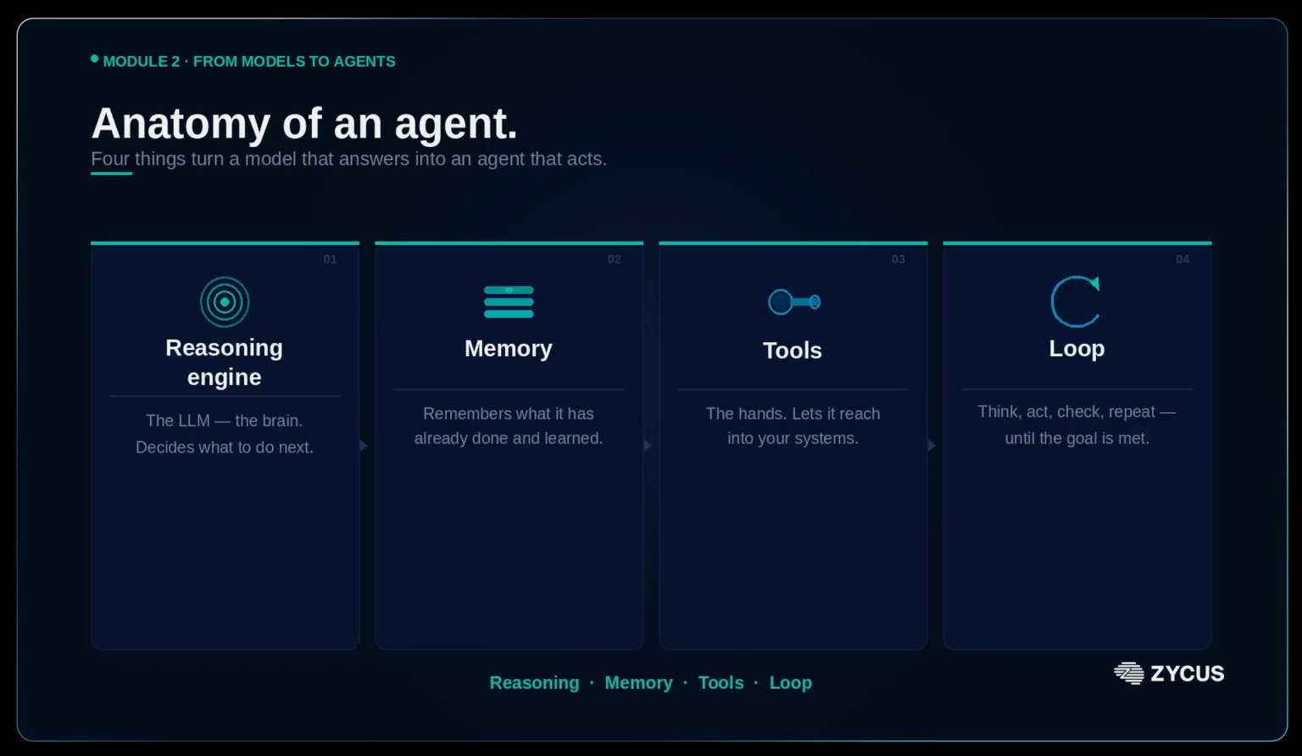So what turns a model that answers into an agent that acts? Four things. First, the reasoning engine. That's the LLM, the brain, deciding what to do next. Second, memory. So it remembers what it's already done and learned. Third, tools. The hands, which let it reach into your systems. And fourth, a loop. Think, act, check, repeat. Running until the goal is met.